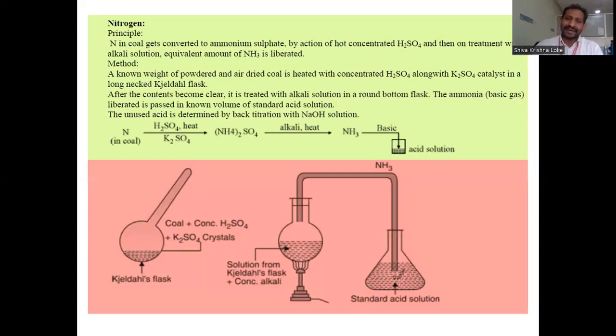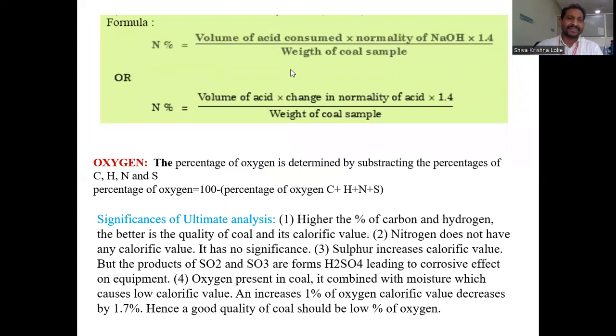Based on these reactions, we calculate the percentage of nitrogen in the coal sample as the volume of acid consumed by the ammonia times the normality of the acid times 1.4, divided by the weight of the coal sample taken.